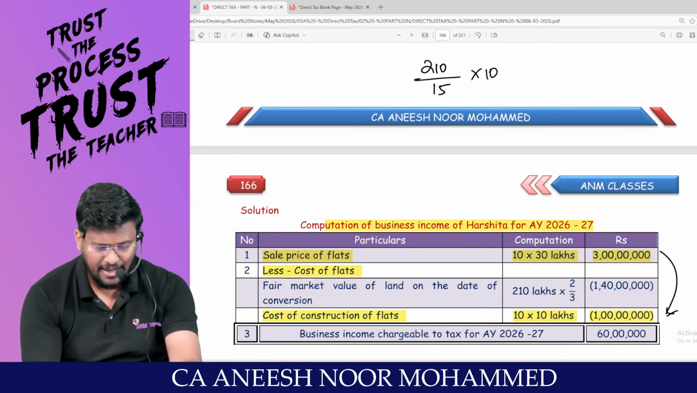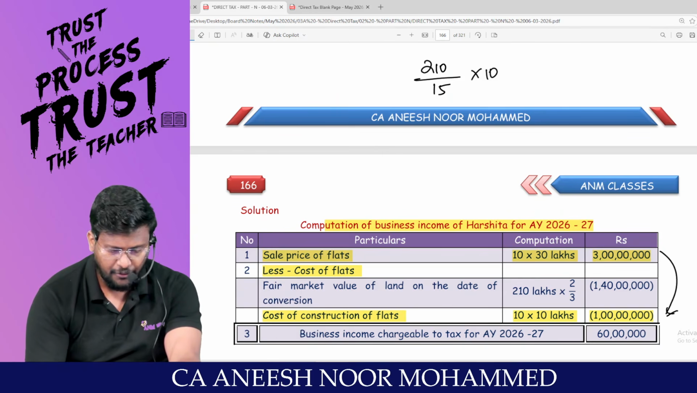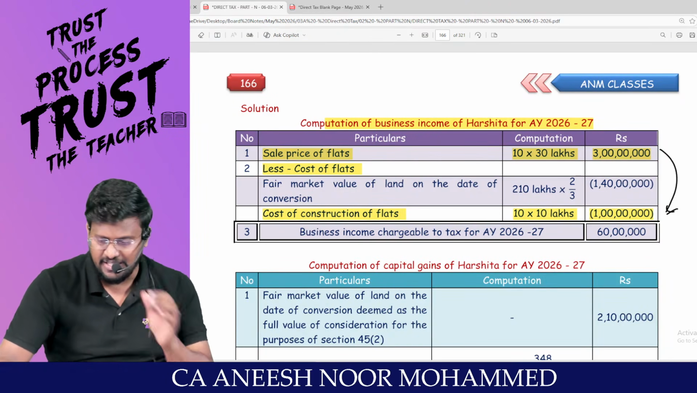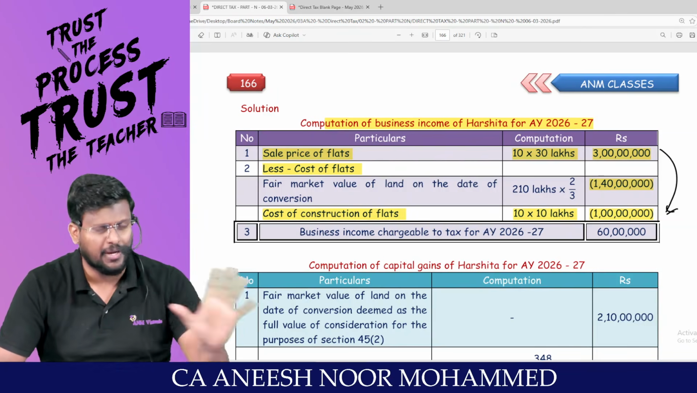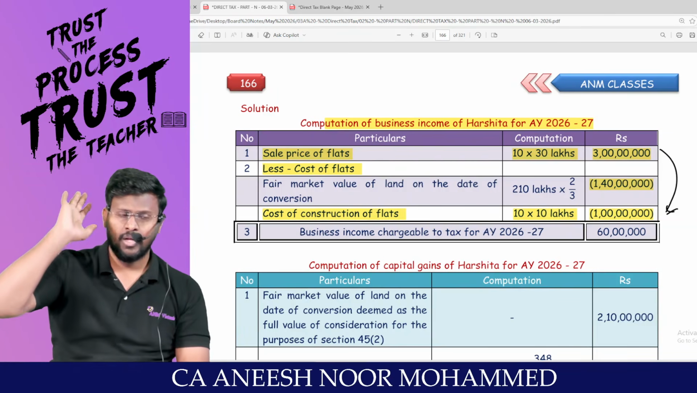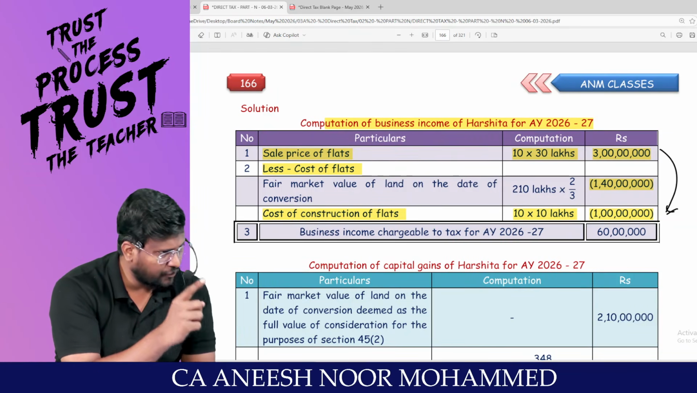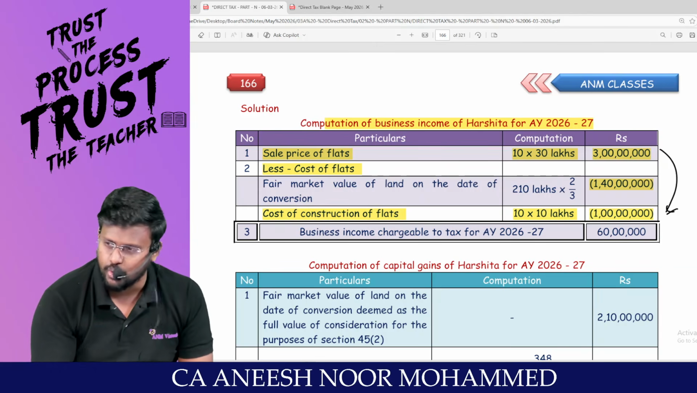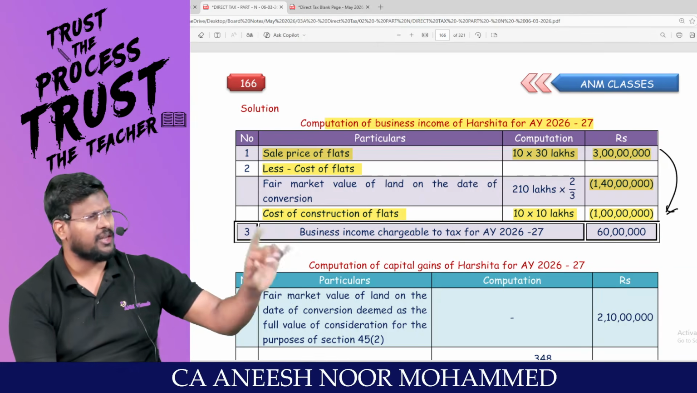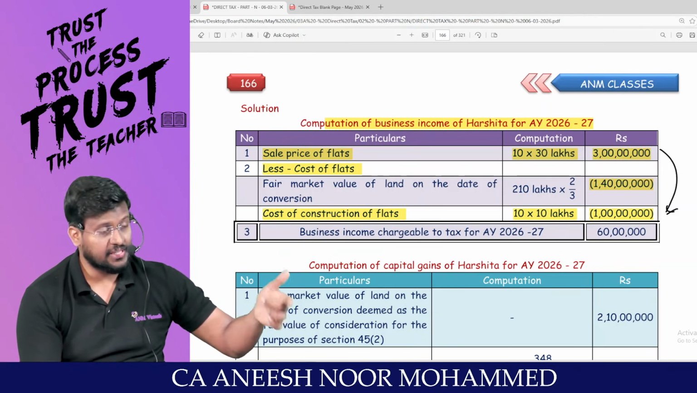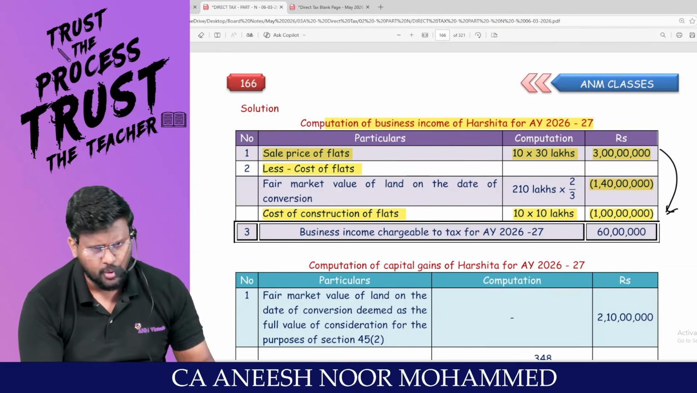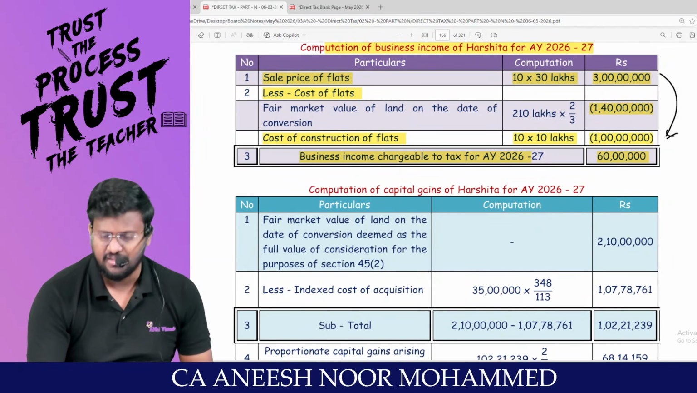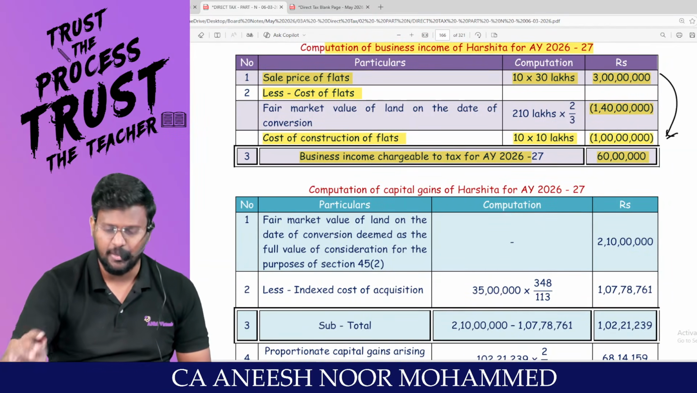So 210 lakhs divided by 15 flats into 10 flats is 140 lakhs, that is 1 crore 40 lakhs, the proportionate cost of the flat. Everyone understood that point? Because if I sold all the 15 flats, the 2 crore 10 lakhs, I would have reduced. But I have not sold all the flats. I sold only 10 flats. Then proportionate land cost should only be reduced. Accepting? So business income will be 60 lakh. 60 lakhs would be taxable under the head profits and gains of business.